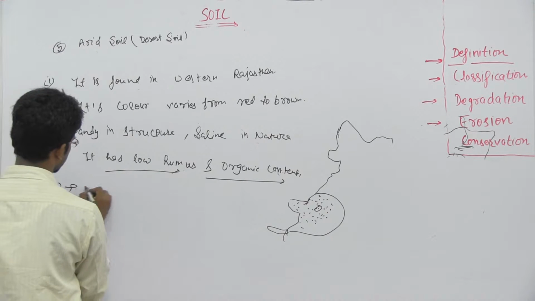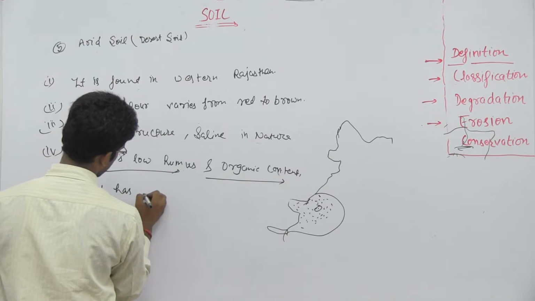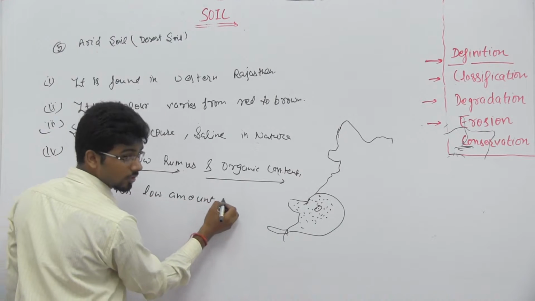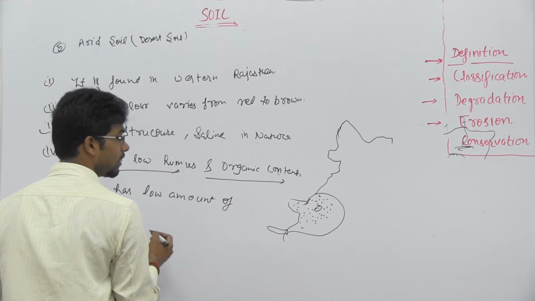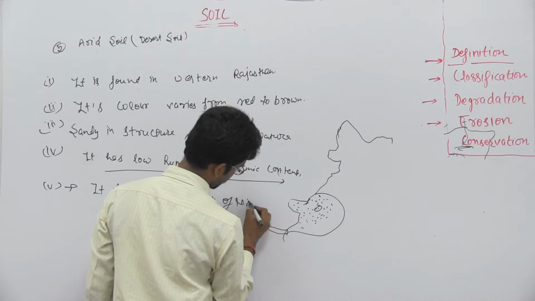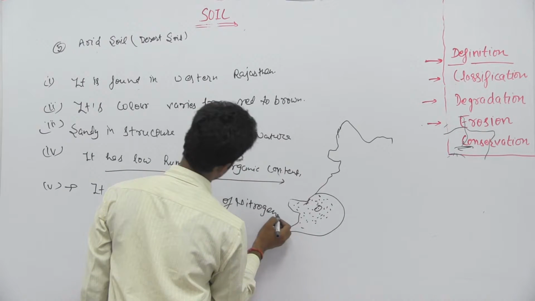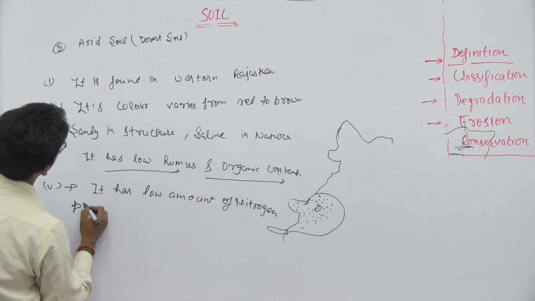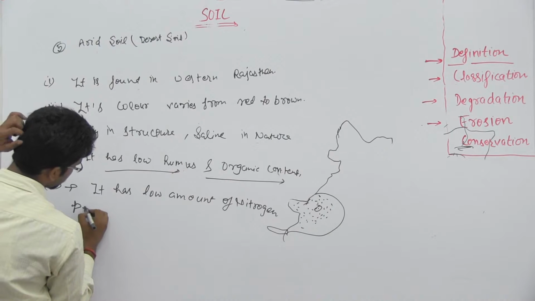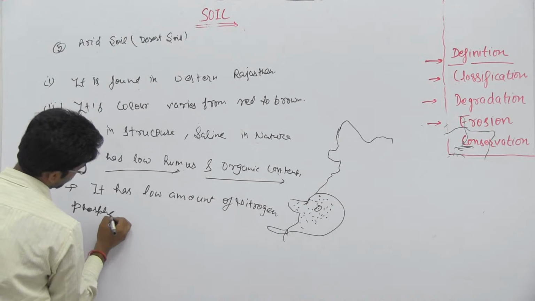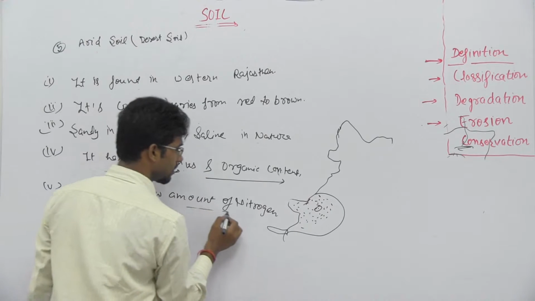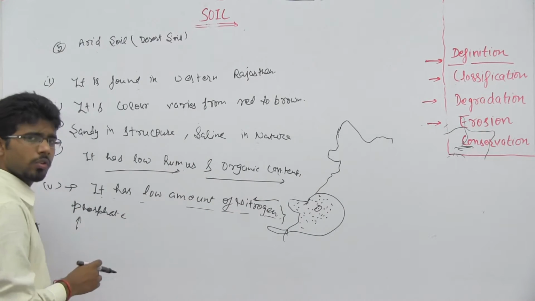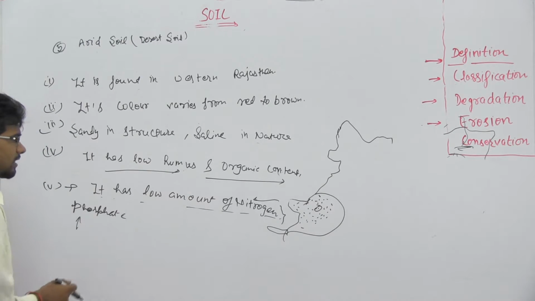So the next point, it has low amount of nitrogen, phosphate, so these are the components which are used as a fertilizer.